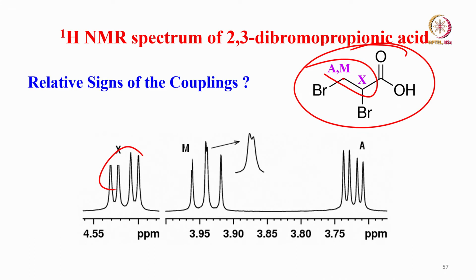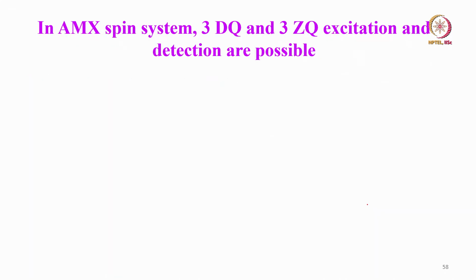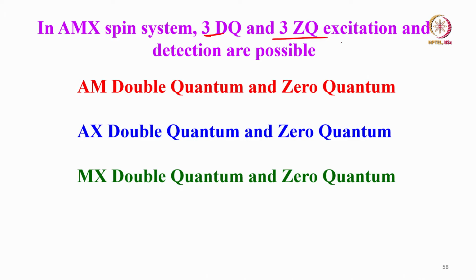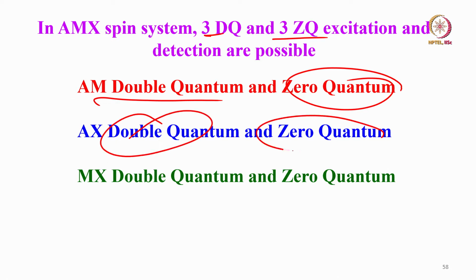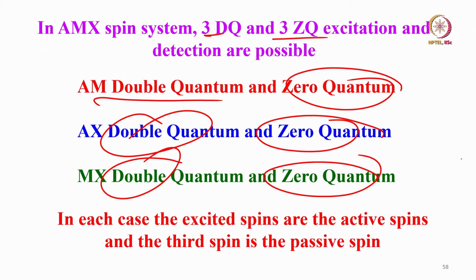Now can I get the relative signs from this coupling? From the 1D spectrum it is not possible. Let me use multiple quantum and see. Now in the AMX spin system we have 3 DQ, 3 ZQ. It could be AM double quantum and zero quantum, AX double quantum and zero quantum, MX double quantum and zero quantum. All the 3 are possible.